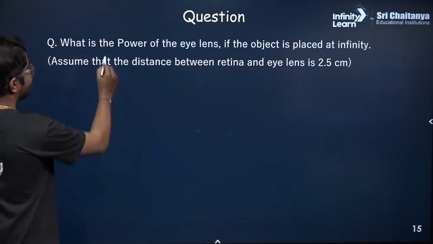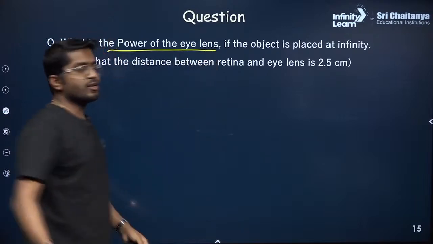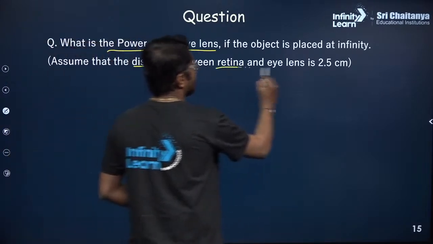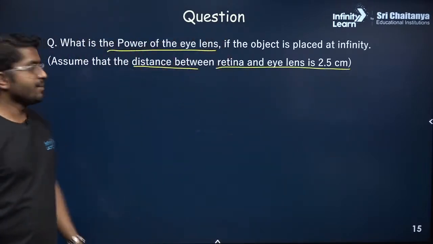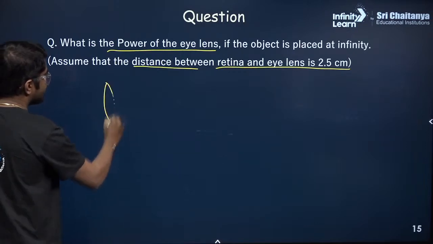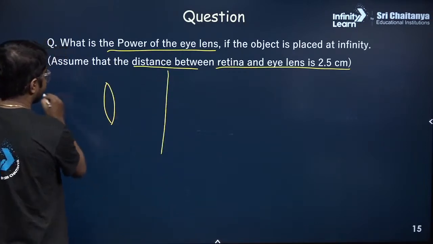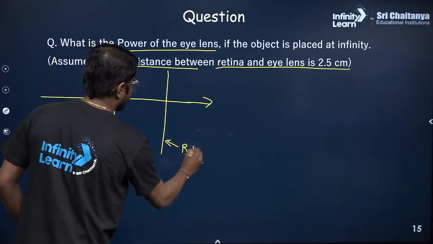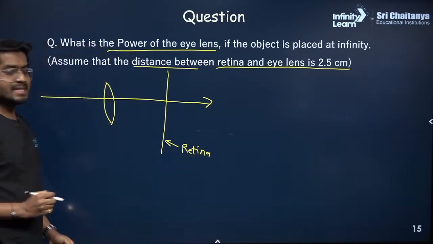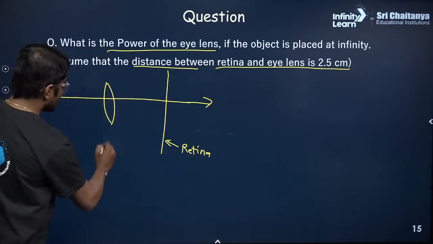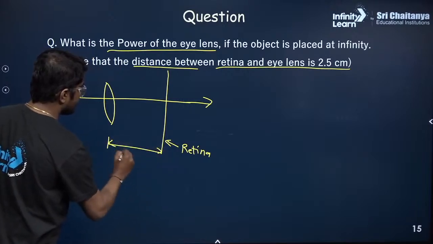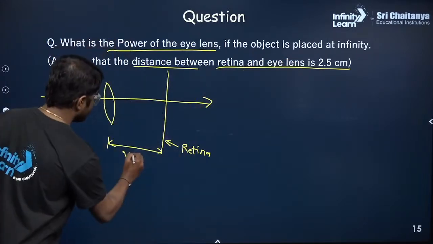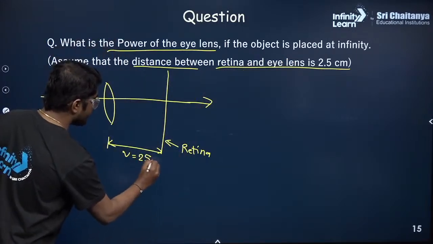So at that location, what is the power of the eye lens? Can you calculate? And what is given? Assume that the distance between the retina and the eye lens is 2.5 centimeter. So we can draw, there is a lens and the retina is like a screen, correct? So this is the retina. There is a lens. So the image is forming at the retina. What is this distance? This will be our V. And what is V given as? 2.5 centimeter. So V is 2.5 centimeter.